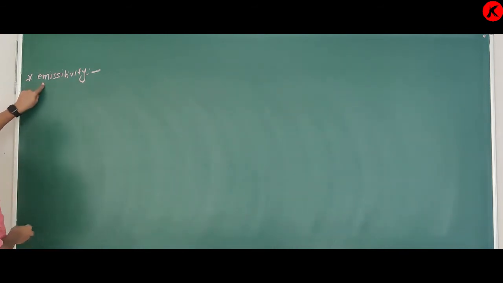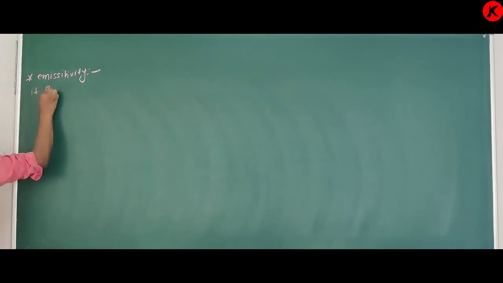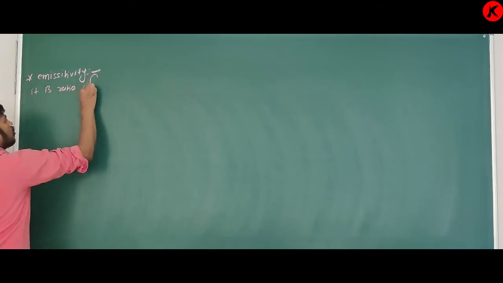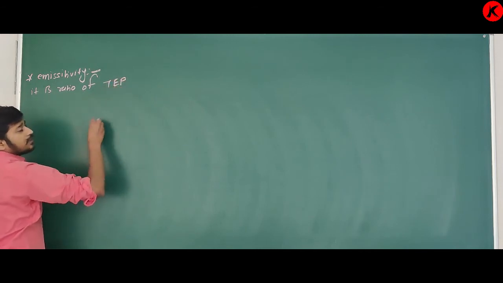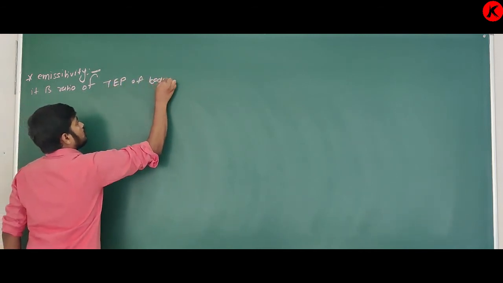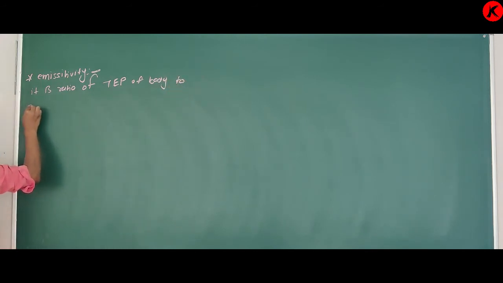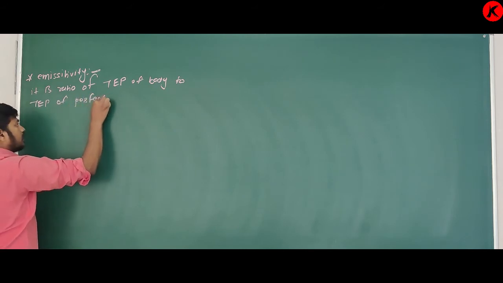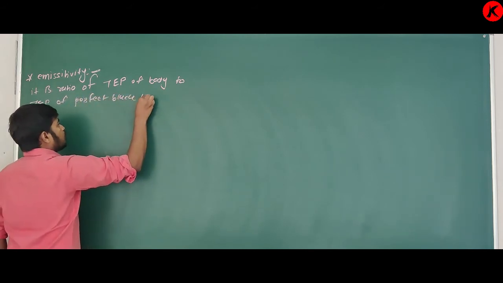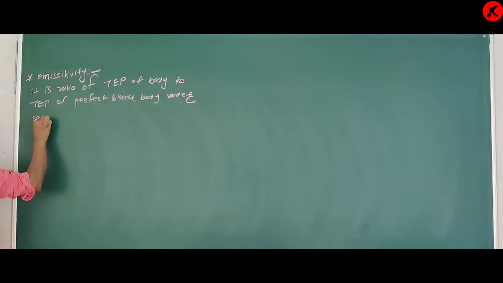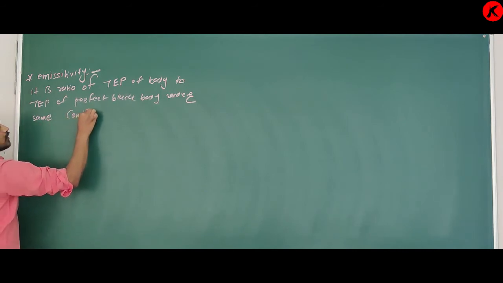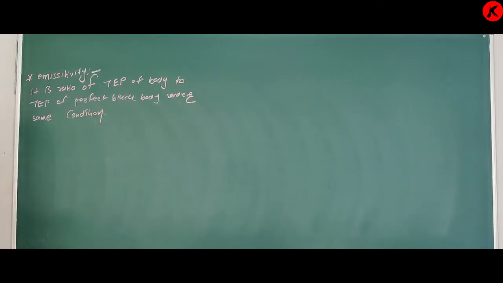What does this mean? It is the ratio of total emissive power of the body to the total emissive power of a perfect black body under the same condition.